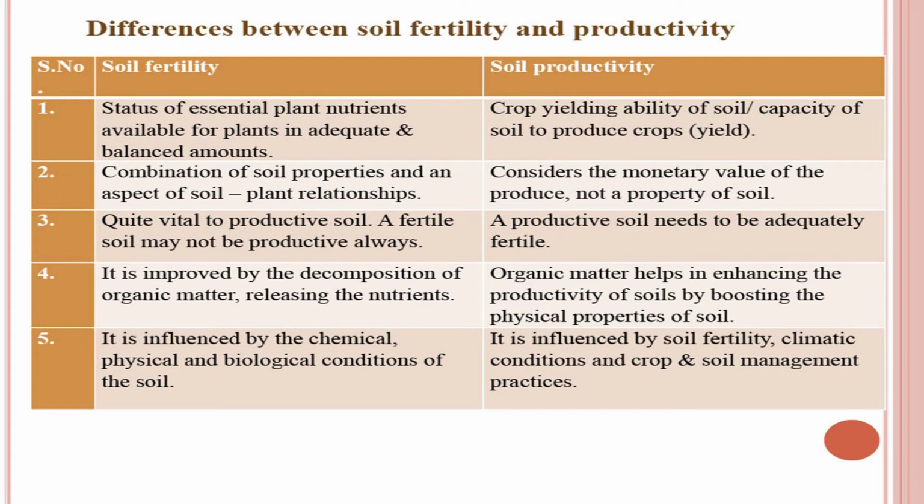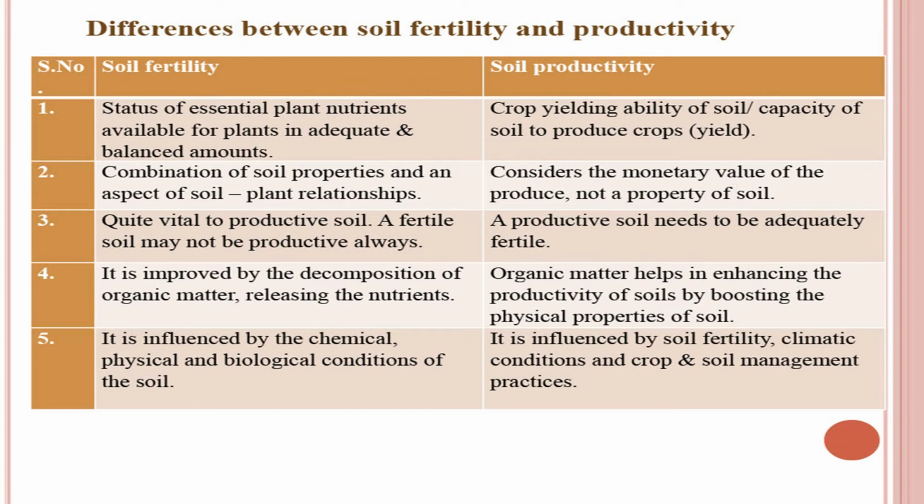Then a productive soil needs to be adequately fertile, means a productive soil should be fertile. Soil fertility is improved by the decomposition of organic matter, releasing the nutrients. However, for productivity improvement, organic matter helps in enhancing the productivity of soils by boosting the physical properties of the soil.